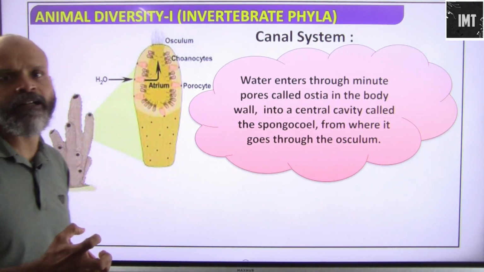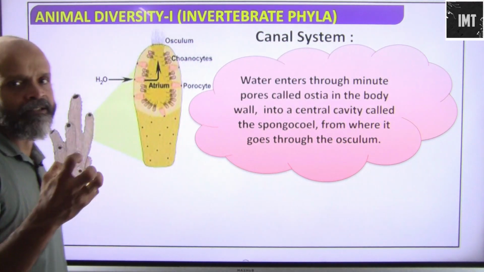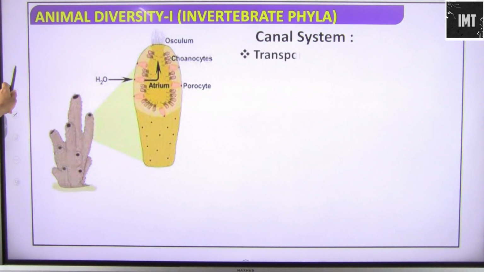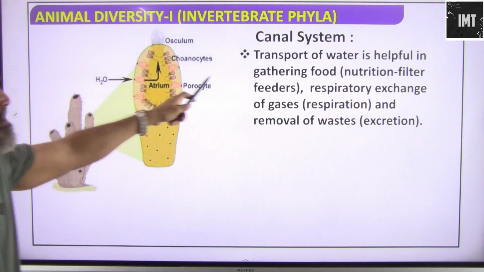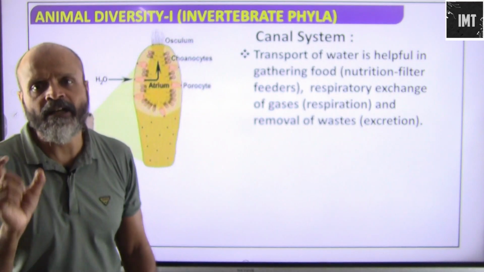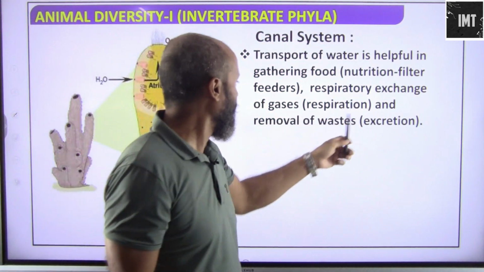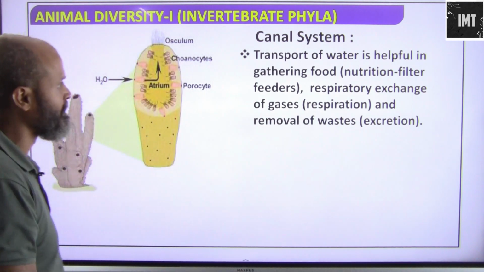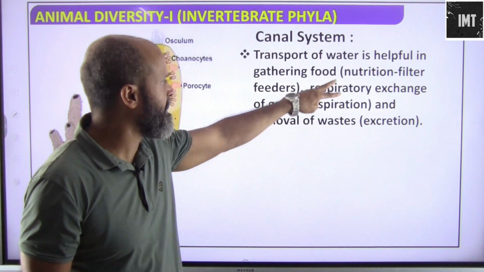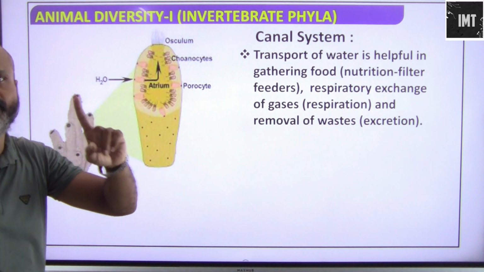After it brings in the nutrients and the respiratory gases like oxygen, these are absorbed and then waste is rendered out. So there is a canal system. Transport of water is helpful in gathering food, so they are filter feeders. Respiratory exchange of gases and removal of waste also happen through water. So whether it is gas exchange, waste removal or gathering of food, all of this happens through one medium, that is water.